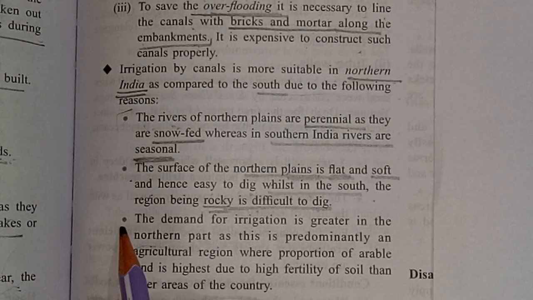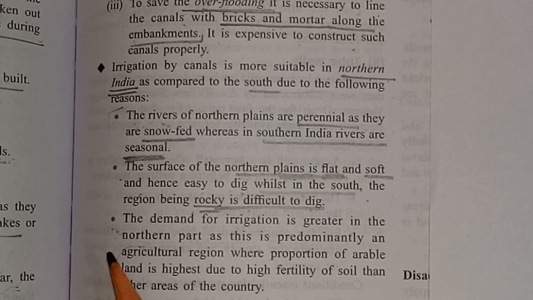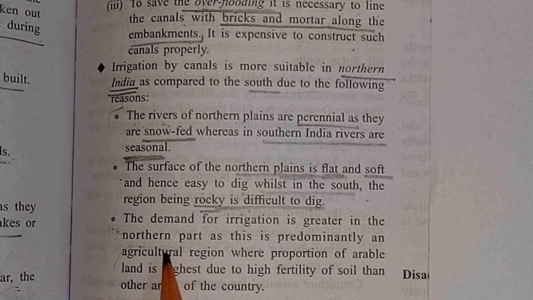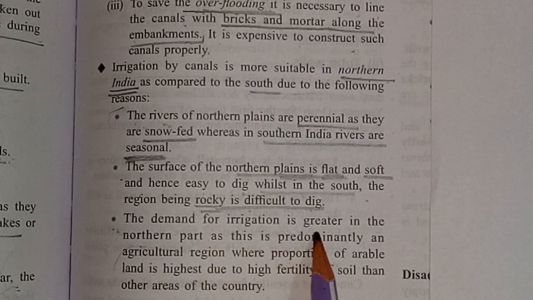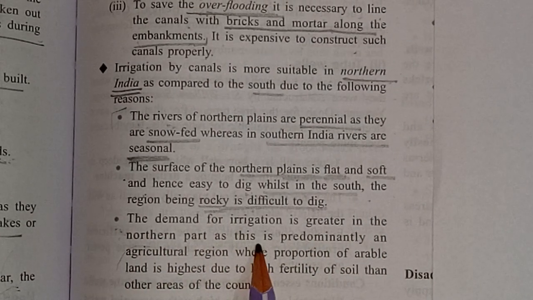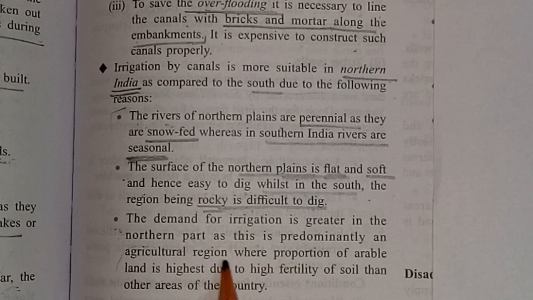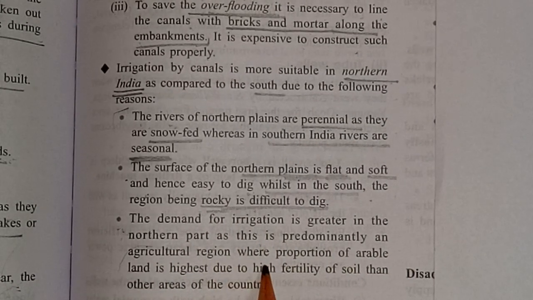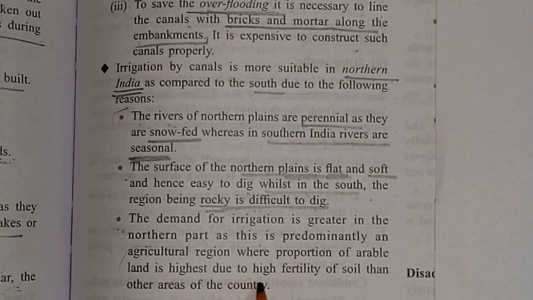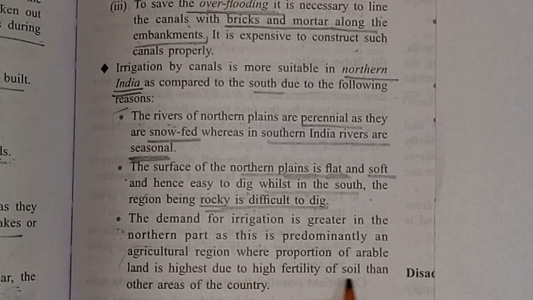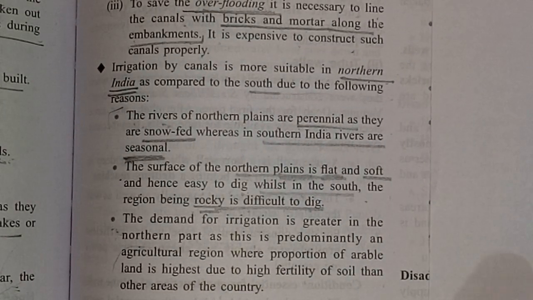Look at the last point, the reason why we use canals in northern India more than southern India. The demand for irrigation is greater in the northern part, as this is a predominantly agricultural region where the proportion of arable land is highest due to high fertility of soil than other areas of the country.